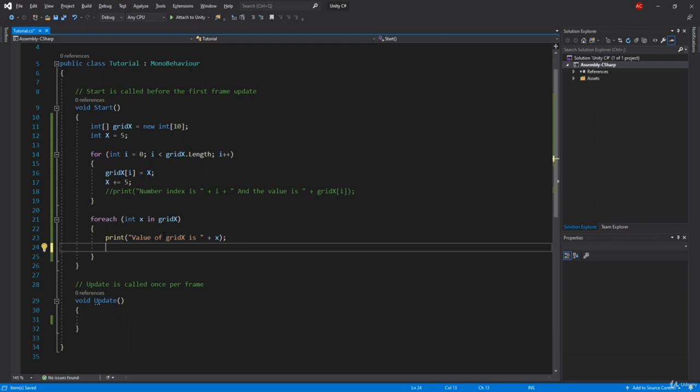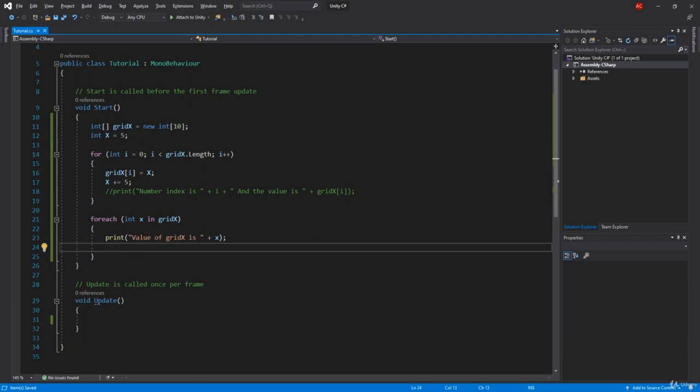So for example, when we are iterating our runners in our game, which will happen later on, we're going to go foreach. We're going to go into every single runner that we have, which will be 3 runners, and then check each of their ranks, and based on their rank, we are going to see who is the best and who is the worst. That is how we're going to use the foreach loop later on. So this is used most of the time when you're using arrays to get something, to use something, and so on. So that will be pretty much it about arrays.